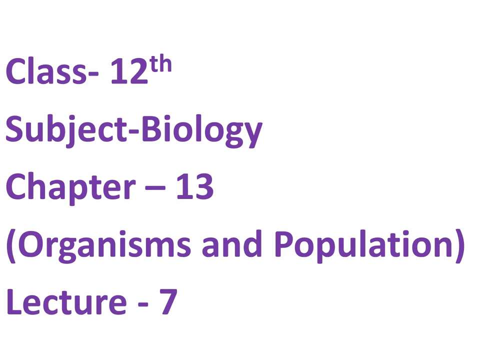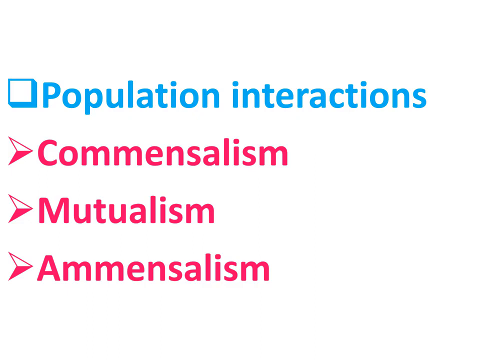This is 12th class biology chapter 13, Organisms and Population, and this is lecture number 7 of this chapter. Today we will discuss three population interactions. Those are commensalism, mutualism and amensalism.